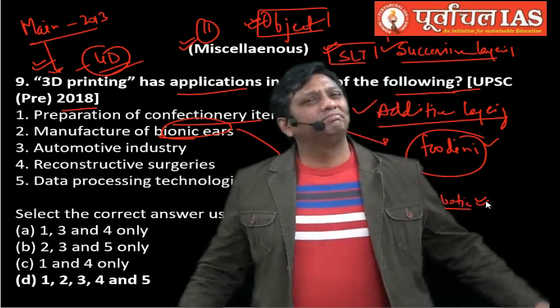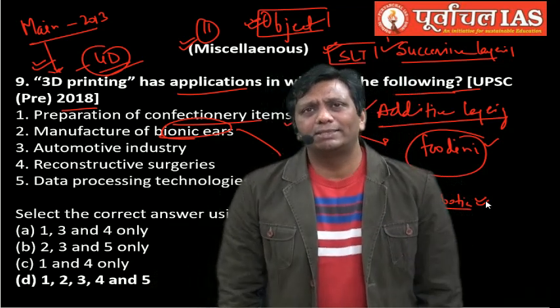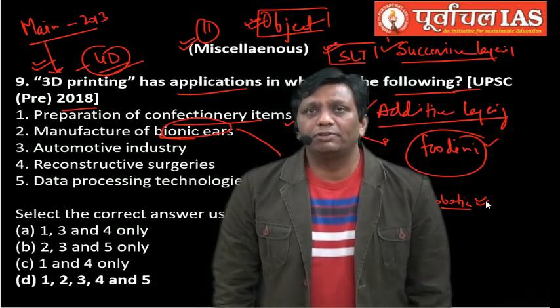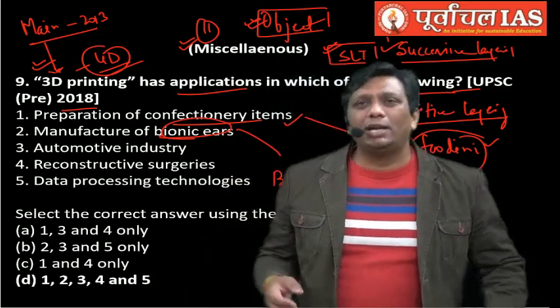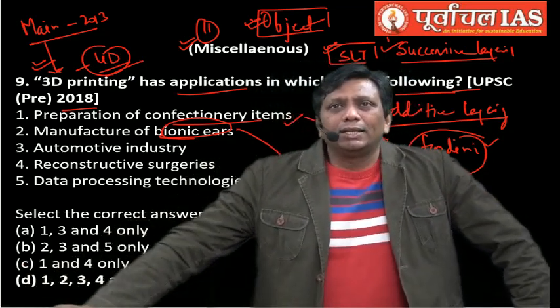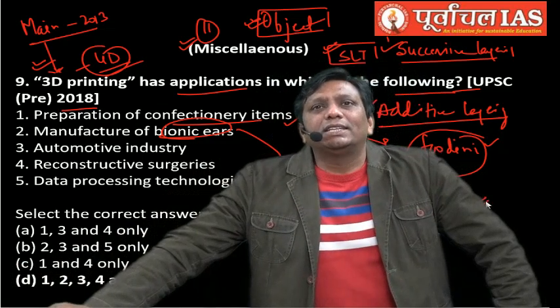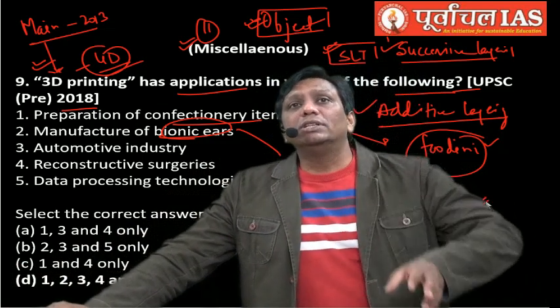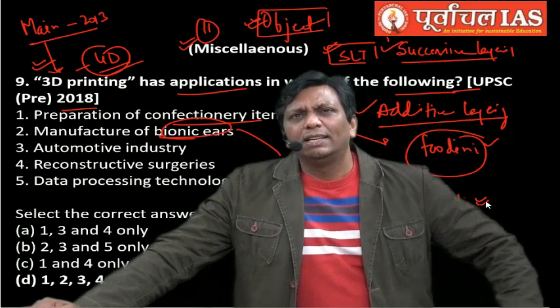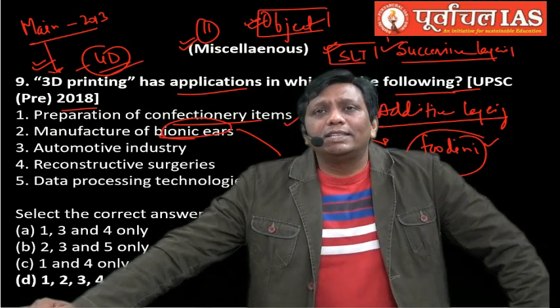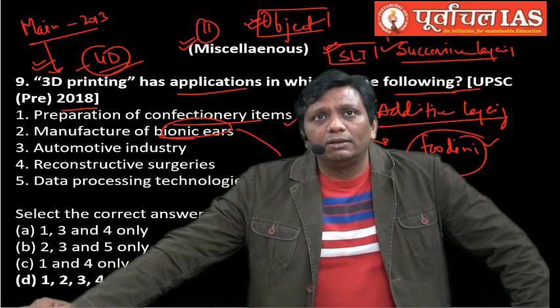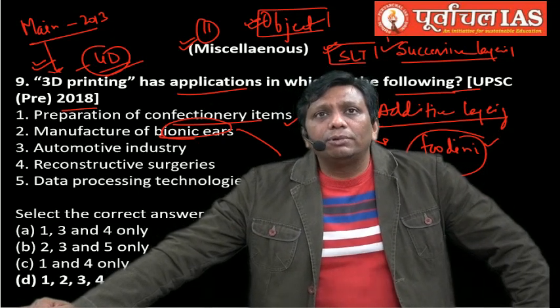Automotive industry, yes guys, many of the parts we can develop. Reconstructive surgery: there are multiple types of surgeries. One is plastic surgery, the second is reconstructive surgery. Plastic surgery is the outer, reconstructive is the internal surgery. Of course, guys, if you develop many body parts, you can insert them inside and do the surgery very well. In that way reconstructive surgery is possible.